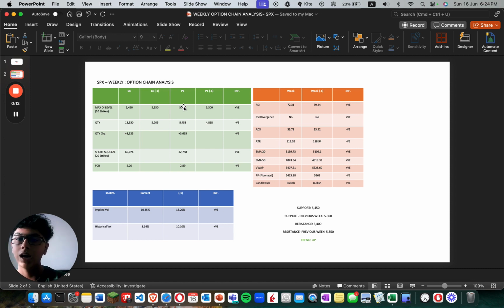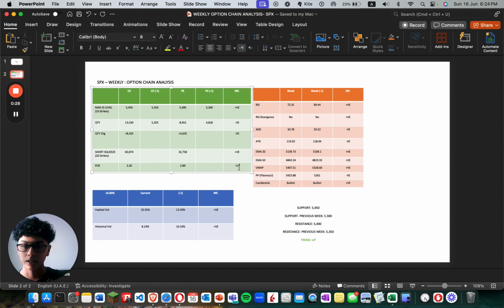Now the max OI level has increased for both the CE and PE, so that's a positive. Quantity is higher for CE, which is negative. The change is higher for CE, which is negative. Short squeeze is higher for CE, which is positive. And the PCR is at 2.2, which is now a positive actually. So let me change that.